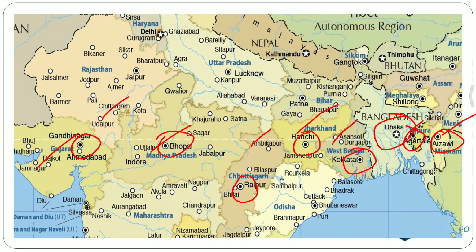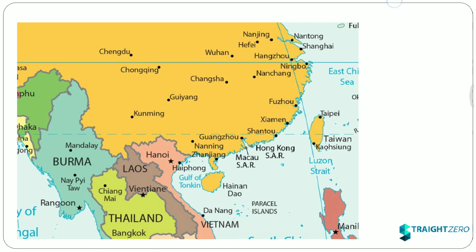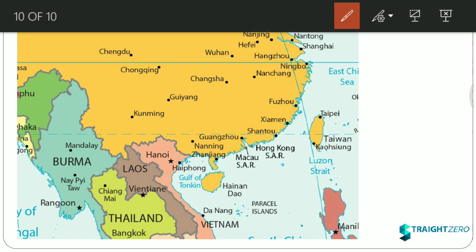Moving on, now we are coming to the eastern side. Now is Myanmar. This is Myanmar, big Myanmar, and this is the capital of Myanmar, Rangoon. Then we have China. In China, its capital is on the northern side, and no big city of China is nearby to the Tropic of Cancer. Then here it is Taiwan.